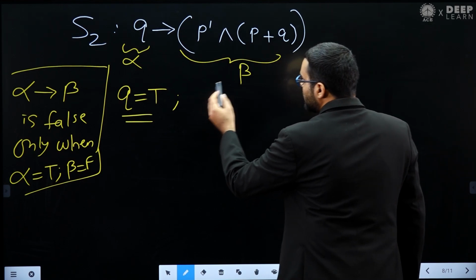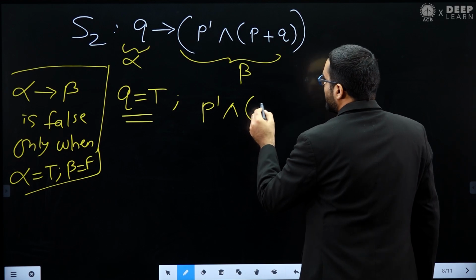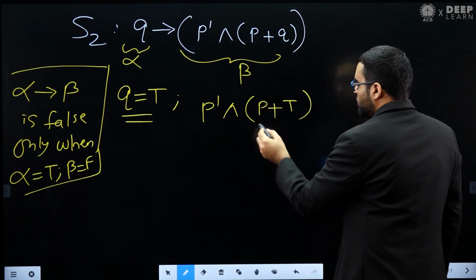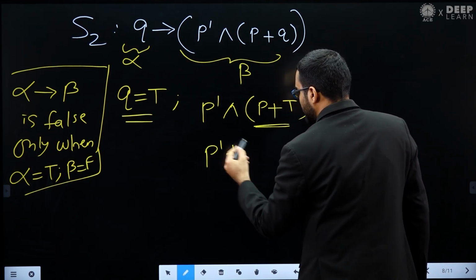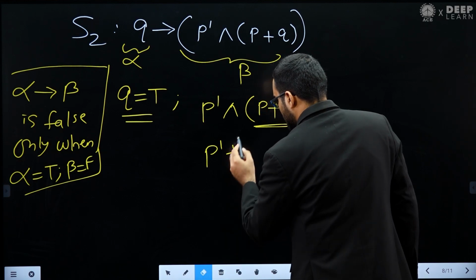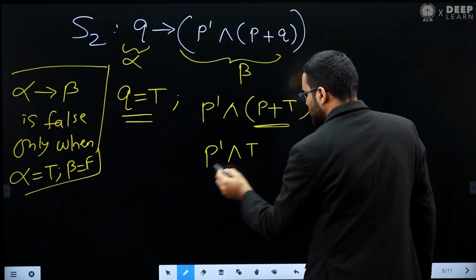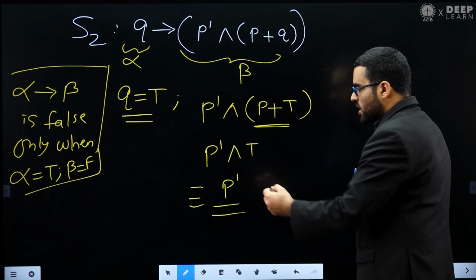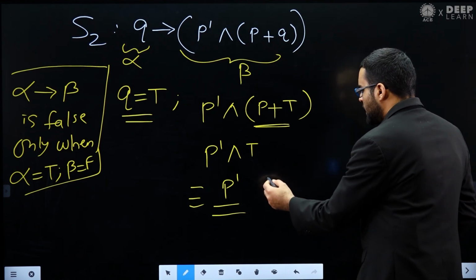So let's see this beta. This is P dash and P plus Q. What is Q? Q is true. Now P plus true, what is that? That is true. So P dash and true. What is P dash and true? That is P dash. Now you can see I can make this P dash false, very easily I can make it false.